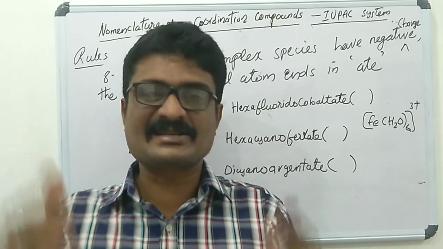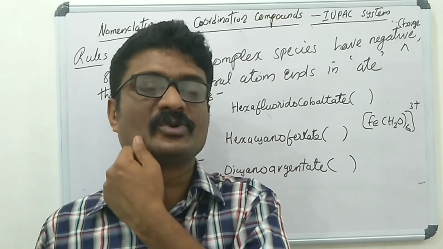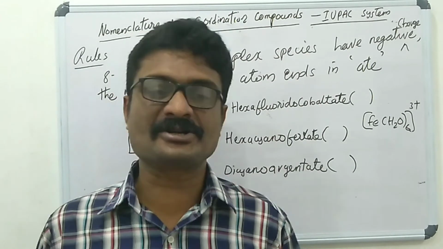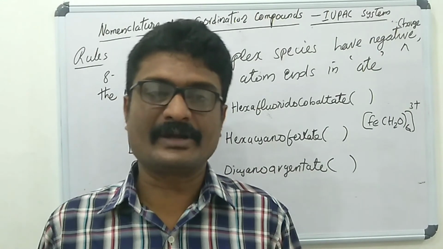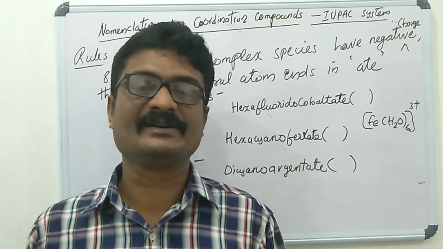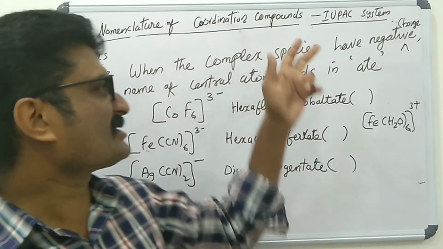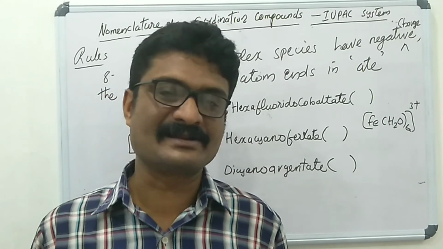If different ligands are attached to the central atom, the ligands are named in alphabetical order. The name of a coordination entity should be written in one word, and there is a gap between the positive part and negative part of the complex. When the complex species have a negative charge, the name of the central metal ends in -ate.